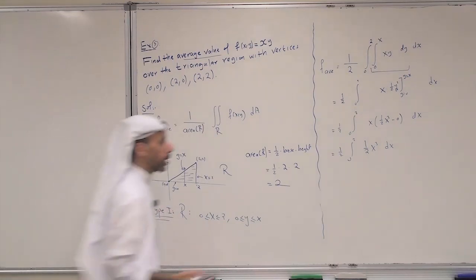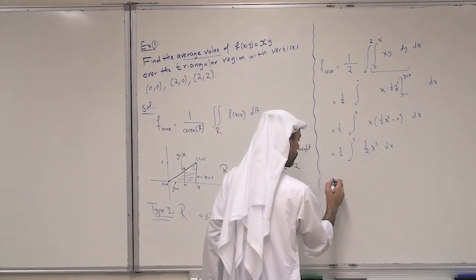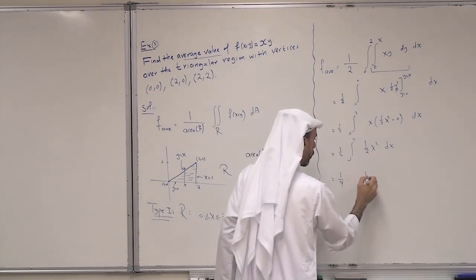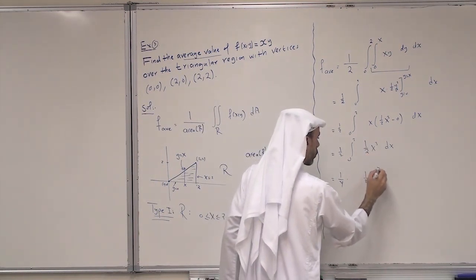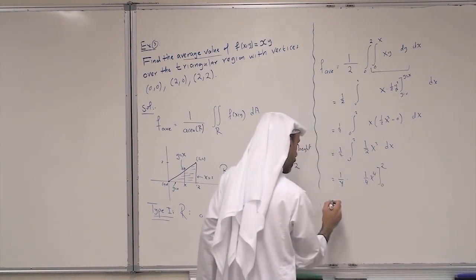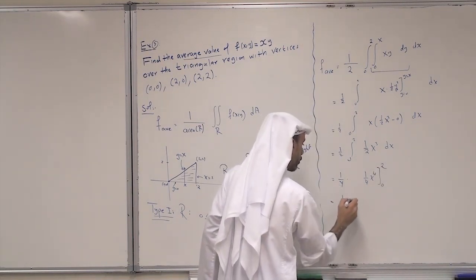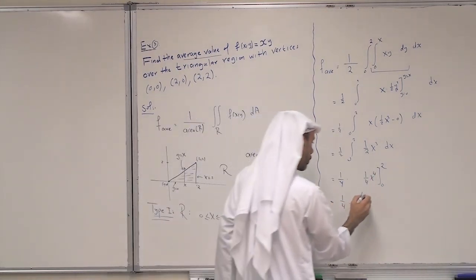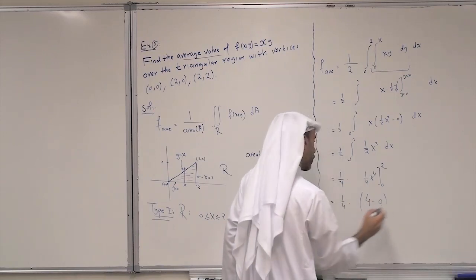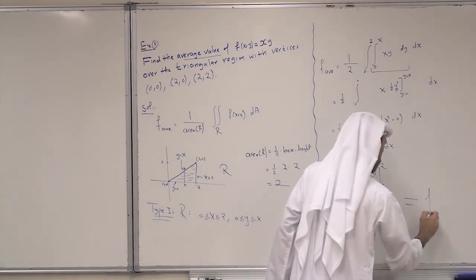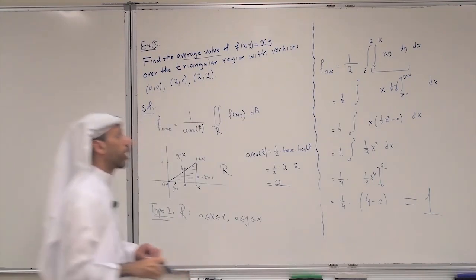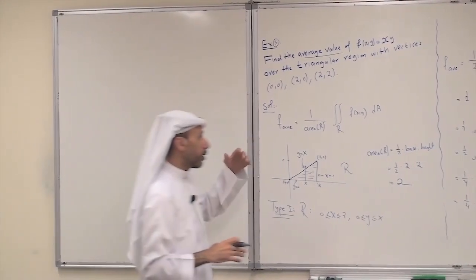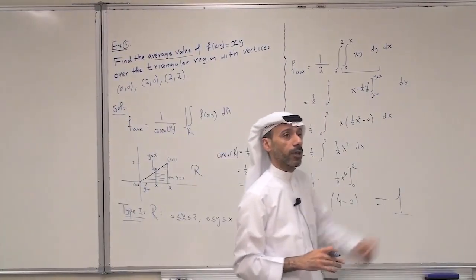We integrate one more time, so just take the half outside. So this is 1 over 4 times the integral of x cubed, 1 over 4 x to the power 4 from 0 to 2. And this is 1 over 4 times 2 to the power 4, 16 over 4. This is 4 minus 0, and the answer is 1. So the average value of the given function over the triangular region is 1.